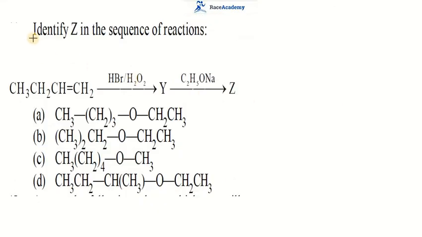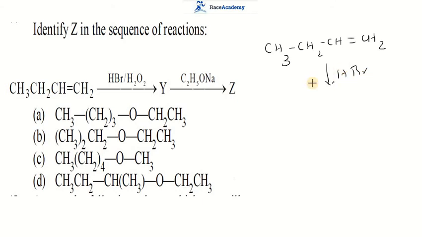Let us move to the next question. Identify Z in the sequence of the reactions. Let us observe, there is an alkene given to us, hydrogen bromide and reaction given. So when an alkene is treated with hydrogen bromide in the presence of peroxide, remember the anti-Markovnikov rule.